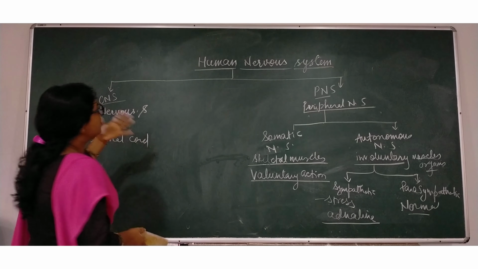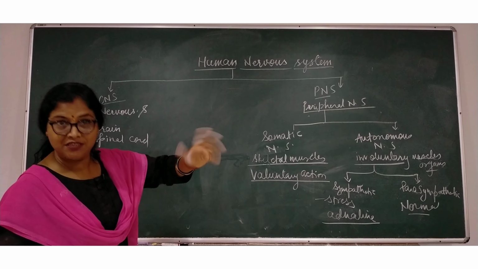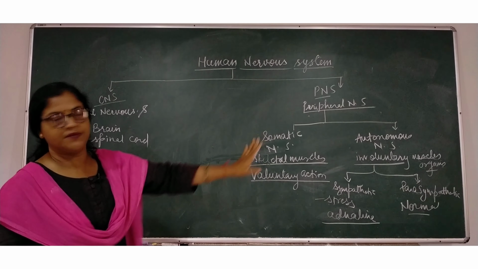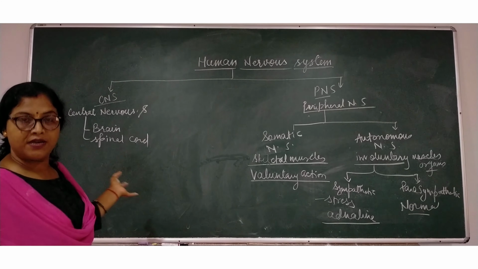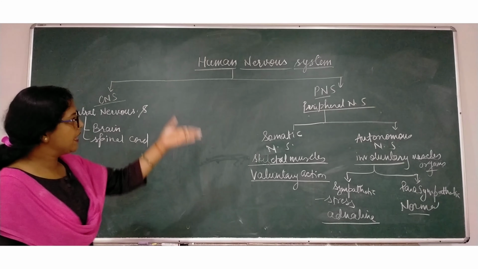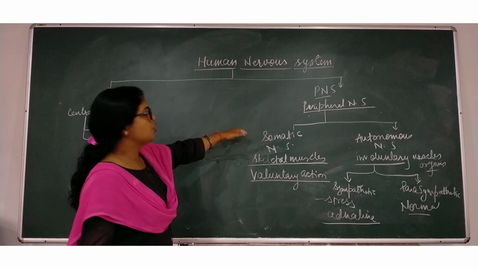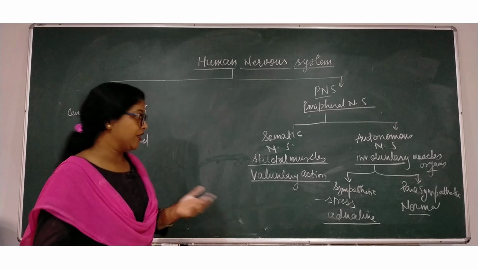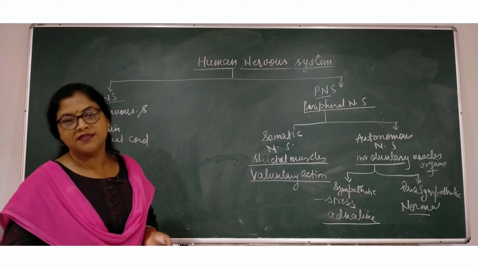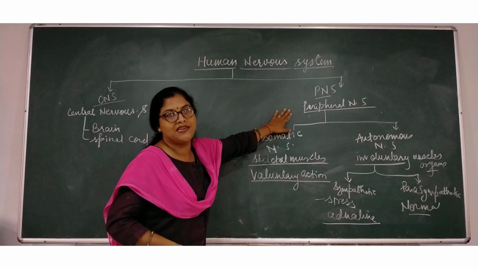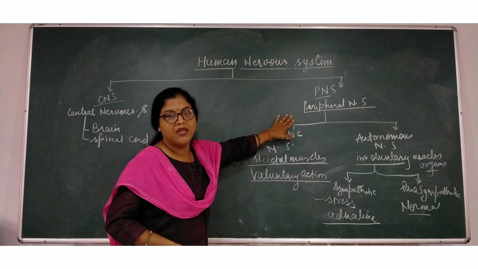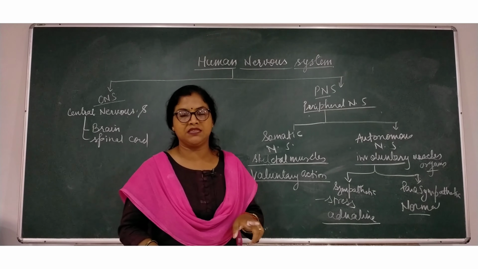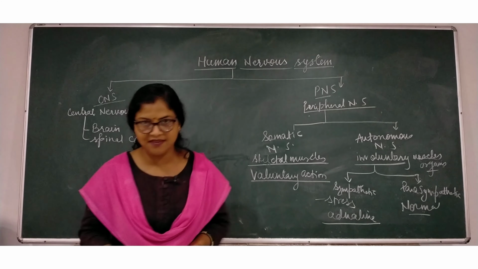What was that? Human nervous system is classified into two main parts, central nervous system and peripheral nervous system. Central nervous system comprises brain and spinal cord, and peripheral nervous system comprises cranial nerves and spinal nerves. Nerves are of three types: afferent, efferent and mixed. Afferent is also known as sensory nerves.